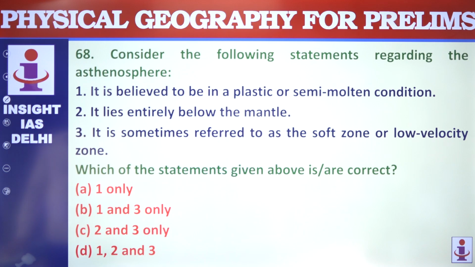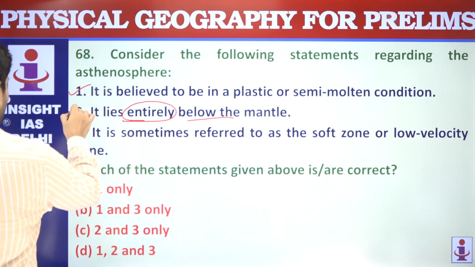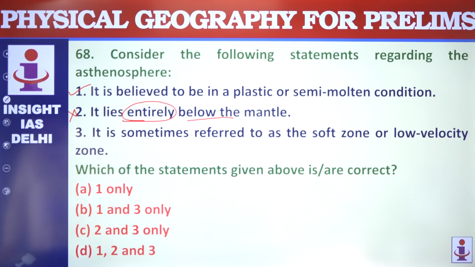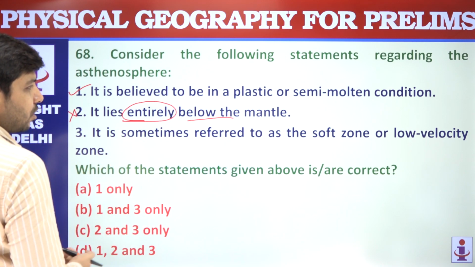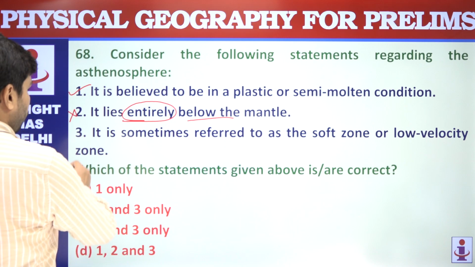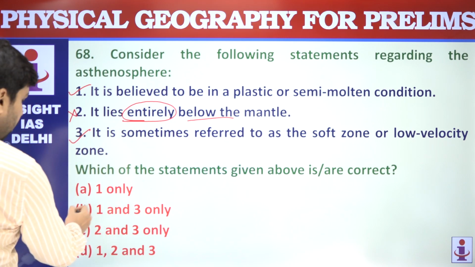Asthenosphere is believed to be in a plastic or semi-molten condition. Yes, this is correct. It lies entirely below the mantle. No, it does not lie entirely below the mantle. Asthenosphere is a part of the upper mantle, located below the lithosphere. Saying that it lies totally below the mantle won't be correct. It is sometimes referred to as the soft zone or low viscosity zone. Yes, this is correct. So 1 and 3 are correct statements.